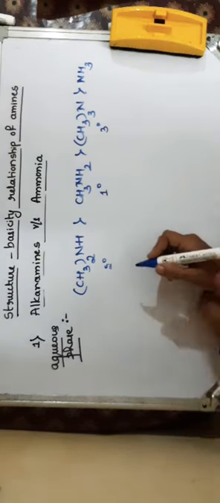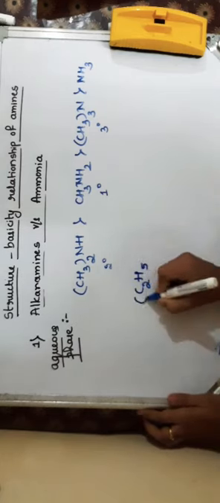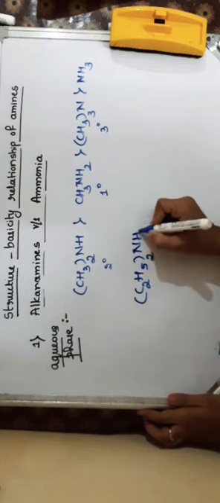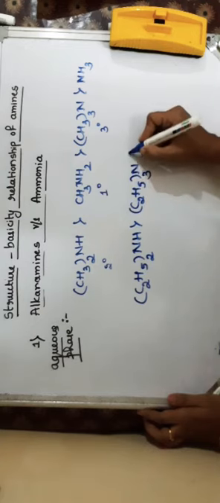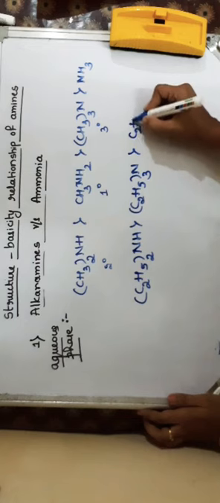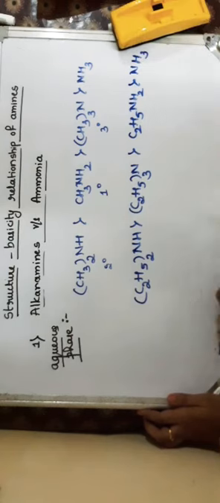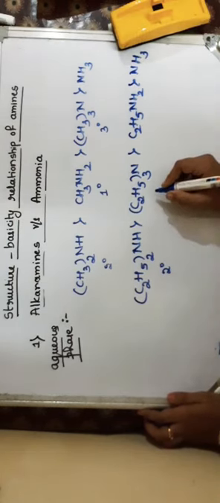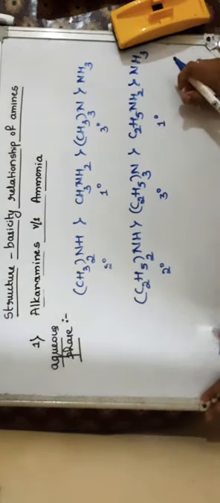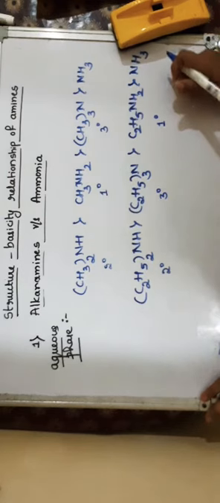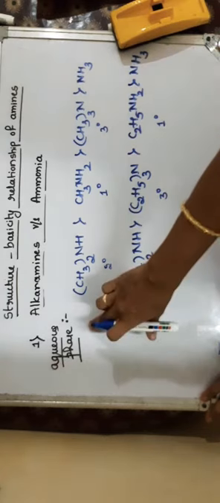And if you take C2H5, that is ethyl group present in place of R, what is the stability order? See here, the stability order follows this particular trend, that is secondary is stronger base, then tertiary, then primary, then ammonia. So secondary amine is a stronger base than the tertiary amine, then the primary amine, then ammonia. So this is the basic strength of different ethylamines in the aqueous phase.